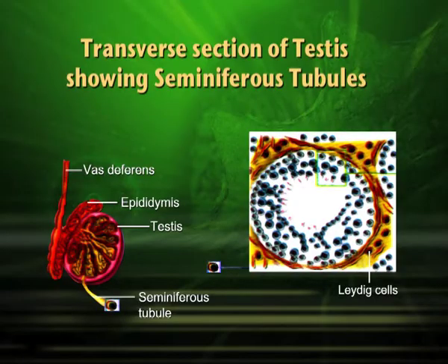In this diagram, I am showing you transverse section of testis, where you can see seminiferous tubules on the left side and also epididymis cut section.